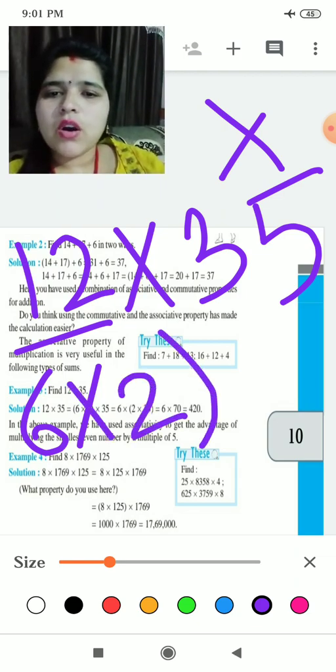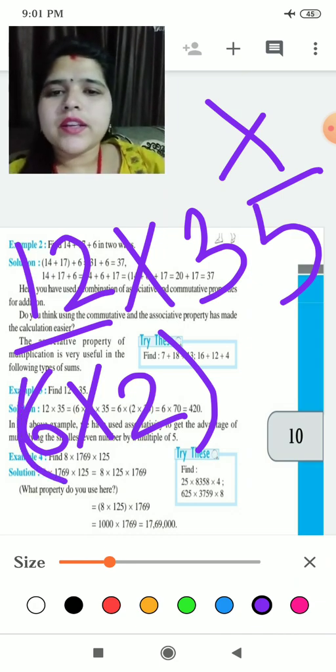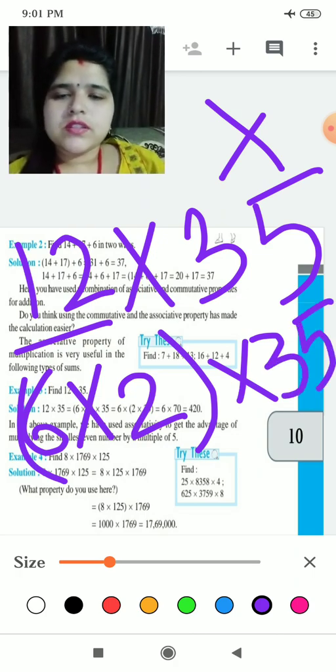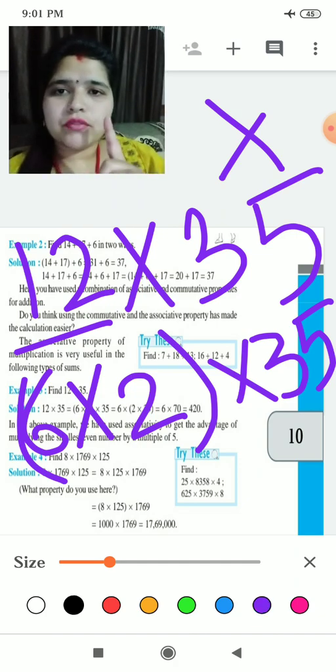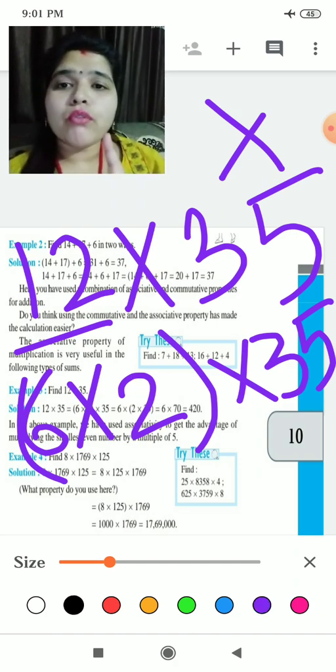Okay, children, now make it like this. Okay, and it will be multiplied by 35. Okay, see, now see, look at this step. You have to follow the associative law for multiplication. What was the law?